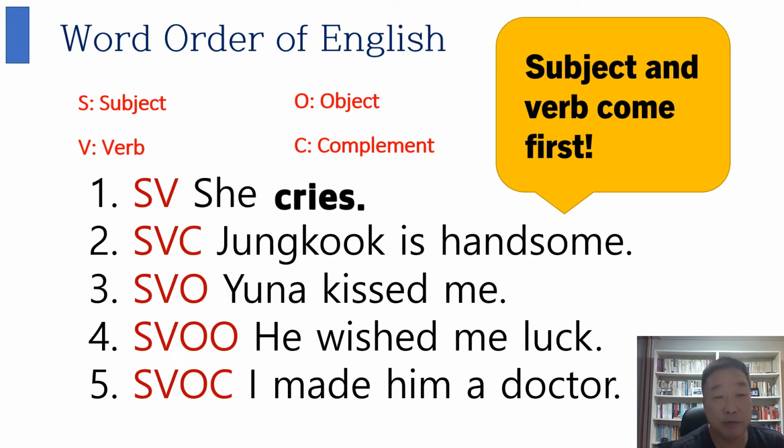The last one, the fifth one, is SVOC, subject, verb, object, complement. I made him a doctor. I is the subject, made is verb, him the object, and a doctor is complement. These 5 types are the basics of English. In English, they have only these 5 types.